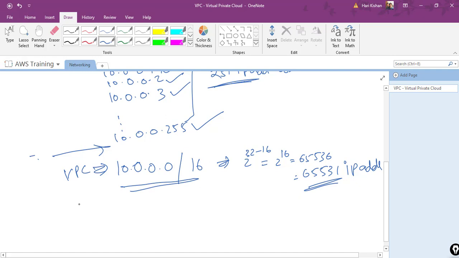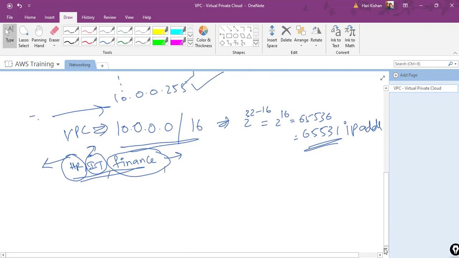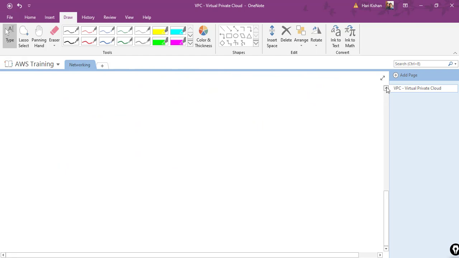Next, in the VPC, like in my organization, I can have different departments like HR department or IT department, or finance department. I don't want everyone to keep on loading, putting pressure on one particular IP address. So what I can do is assign some set of IP addresses to HR department, some other set of IP addresses for IT department and also for finance department. So to further isolate this complete set of IP addresses, I can go for subnets.